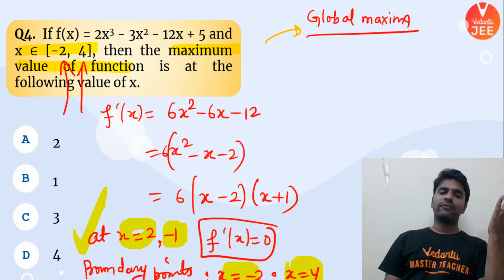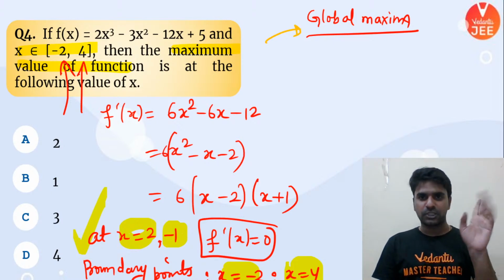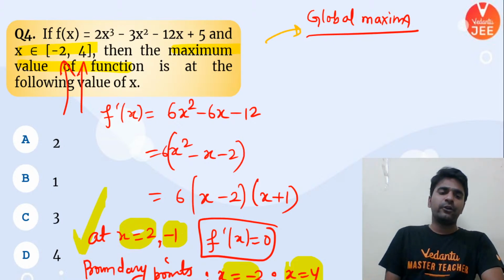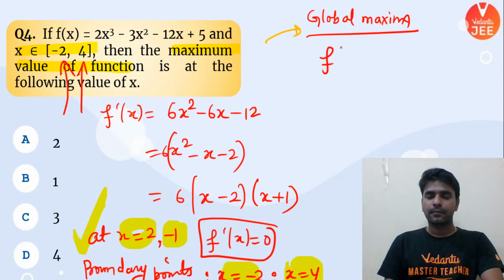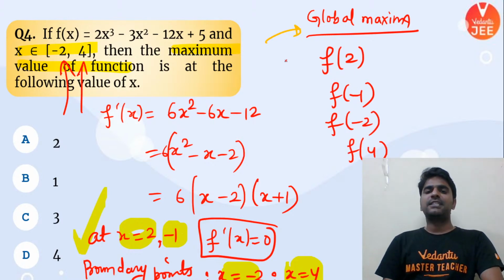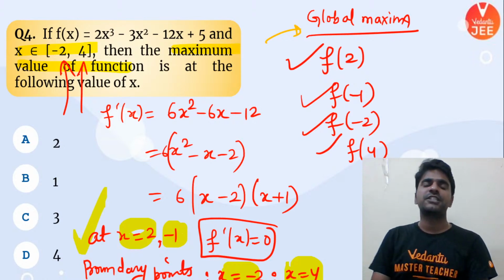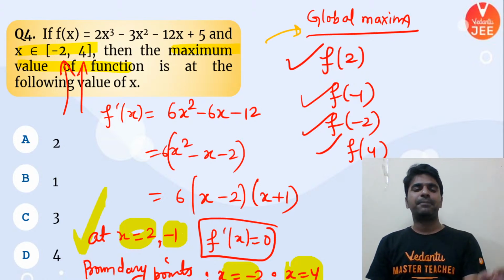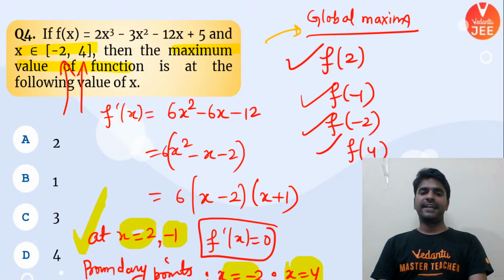And it occurs at what value? At whichever value you are getting the maximum value of y, that particular x is going to be your answer in this problem. So let's evaluate f of 2, f of minus 1, f of minus 2 and f of 4. Just evaluate all these four values. At whichever value of x your function is taking the maximum value, that particular value of x is going to be your answer. So what is the right answer coming?